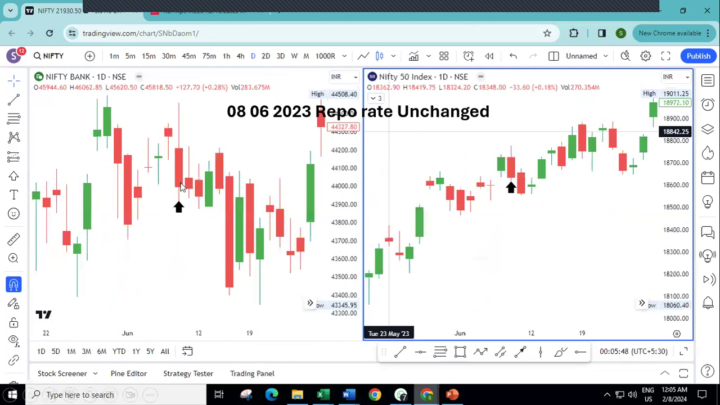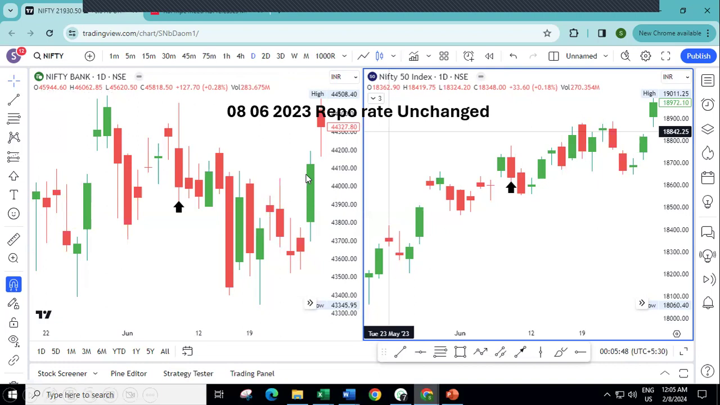Again, unchanged. Now, in June 2023, there was an impact of two things. One, on the CRR, that's the cash reserve ratio. And second, there was also a commentary on the inflation. The inflation did not come down as per expectation, and therefore the market initially went up and then it tanked. If you see here, it opened at 44945, shot up to 46062, and then it came down.